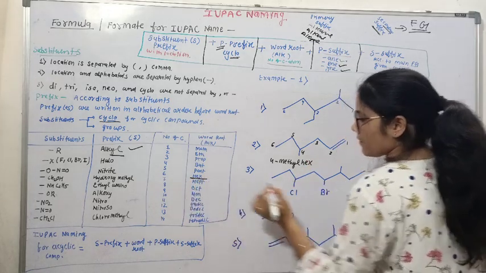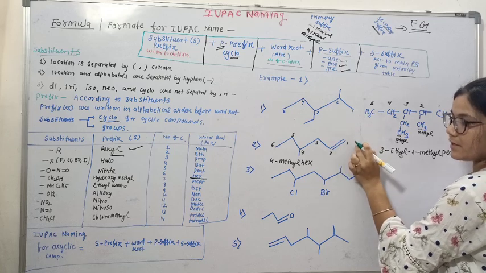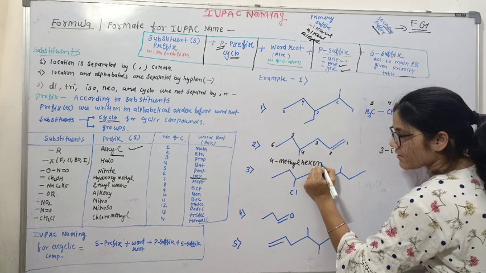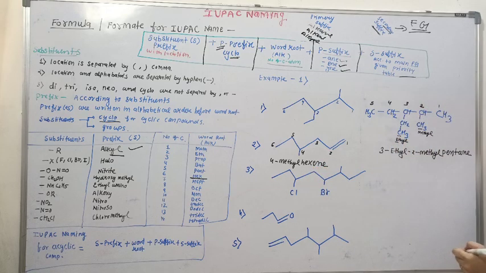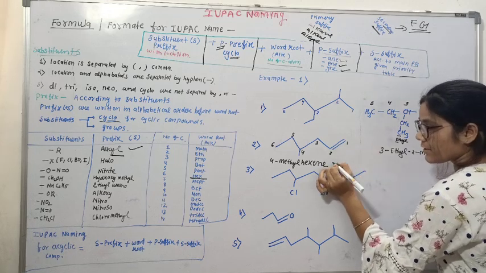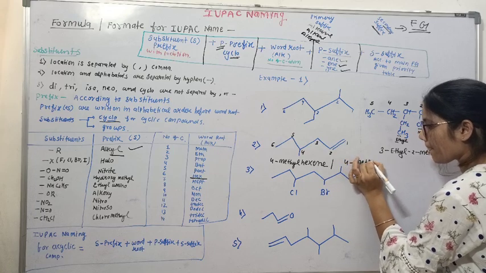Okay, hex. And there is double bond on carbon 1. So it is hex ene. 4-methyl hexene.